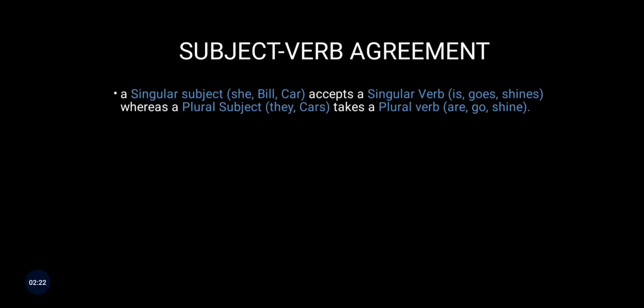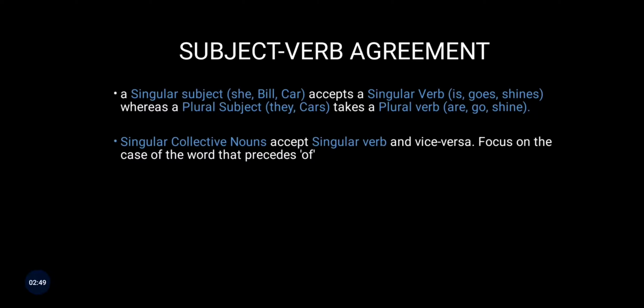So adding an s does not mean everything turns into plural. Verbs that end with s are generally the singular verbs, like goes, shines, etc. Whereas a plural subject, that is they and cars, takes a plural verb: are, go and shine. Being a plural verb, it does not have an s. So if you add an s to the verb at the end, it's generally the singular form of the verb.